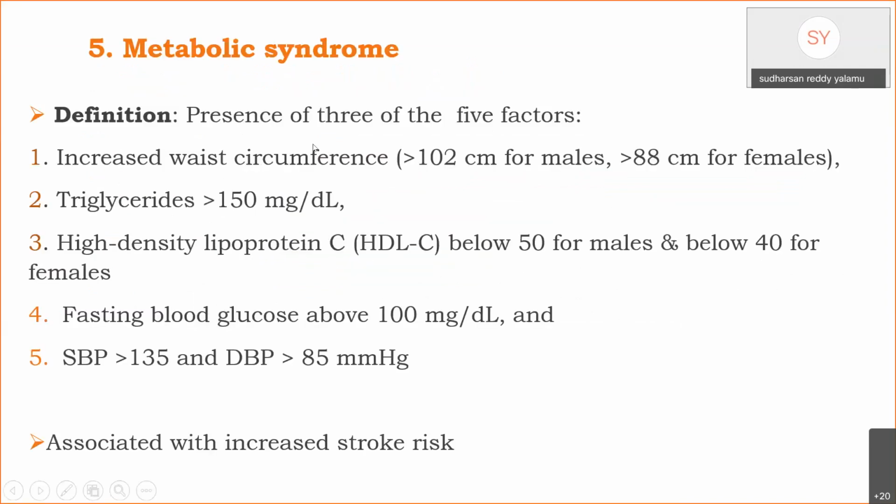Metabolic syndrome. Presence of any three of the following 5 factors constitutes metabolic syndrome. They are increased waist circumference greater than 102 centimeters for men, greater than 82 centimeters for females, triglycerides greater than 150 mg per deciliter, HDL less than 40 for men and less than 50 for women, fasting blood glucose greater than 100 mg per deciliter, and systolic blood pressure greater than 135 and diastolic blood pressure greater than 85 millimeters of mercury. All these are associated with an increased stroke risk.